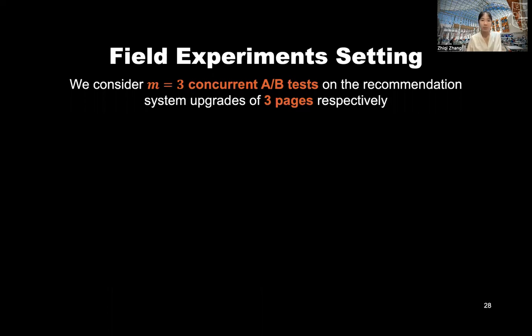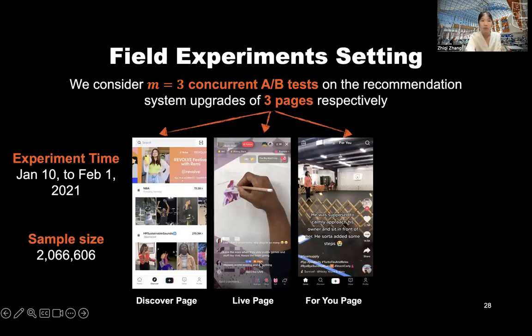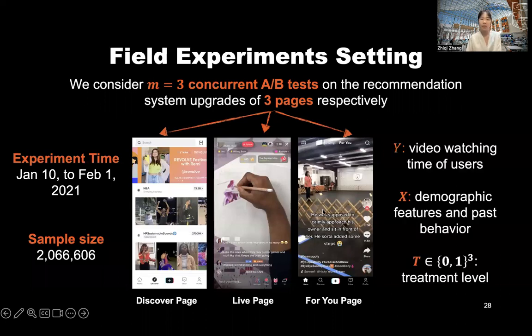And we consider 3 concurrent A/B tests on the recommendation system upgrades of 3 pages respectively: the discover page, live page, and for you page. During January 10th to February 1st, 2021, over 200 million users were targeted in this field experiment setting. The outcome we're interested in is the video watching time of users, and we can obtain the demographic features and users' past behaviors as the user feature X. The treatment combination vector T is a 3-dimensional combination vector.